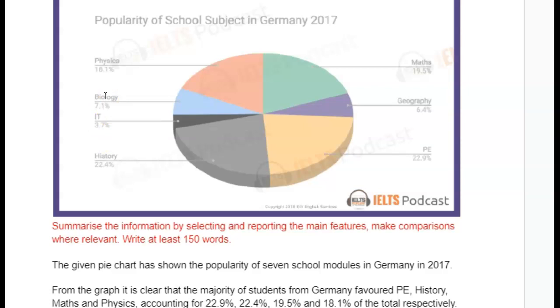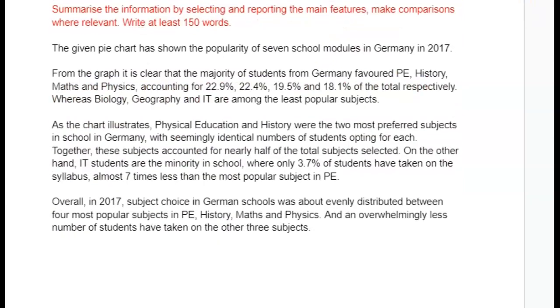That would have been a really good connection to make. And that geography was somewhere in the middle, or somewhat less than biology. Those are the kinds of things that you need to be doing here. So that's how I would have organized it: introduction, then your overview, and then selecting some of these key points here, but definitely having a paragraph about the 3 minor subjects.